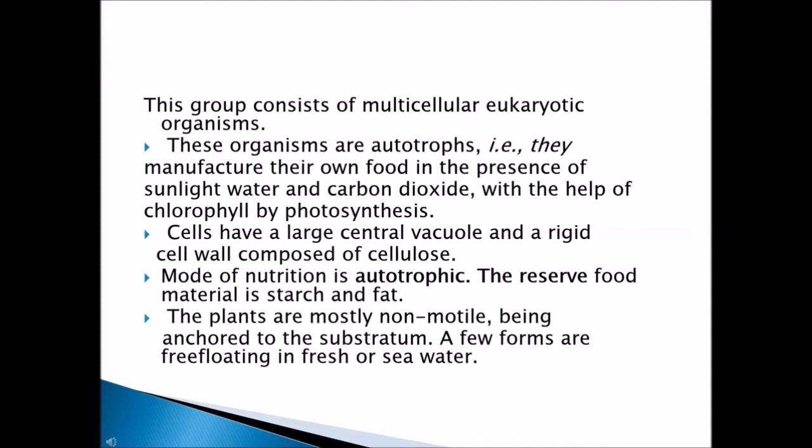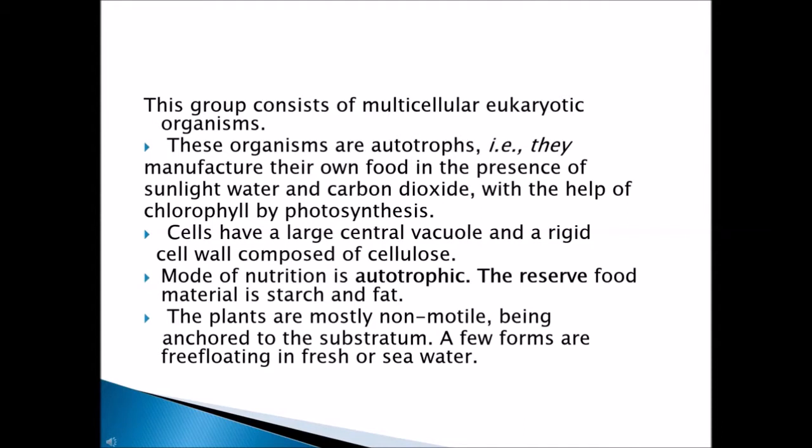Next point, cells have a large central vacuole. In cell biology you would have learned that the plant cell has a large vacuole and cell wall. Likewise, here also the cell will have a very large vacuole and a very rigid, strong cell wall which is composed of cellulose.